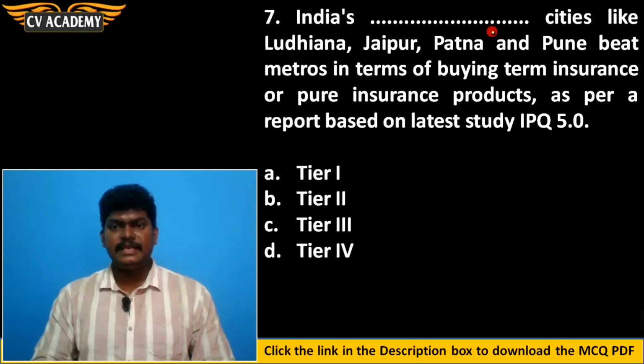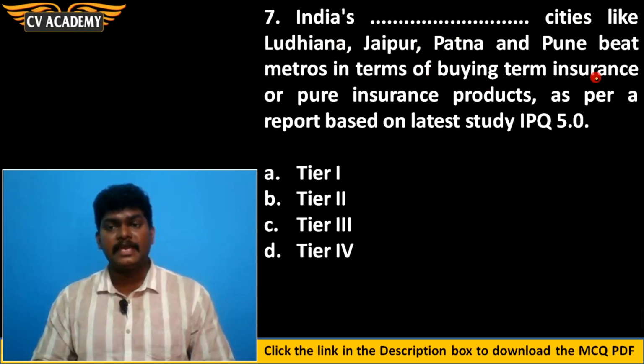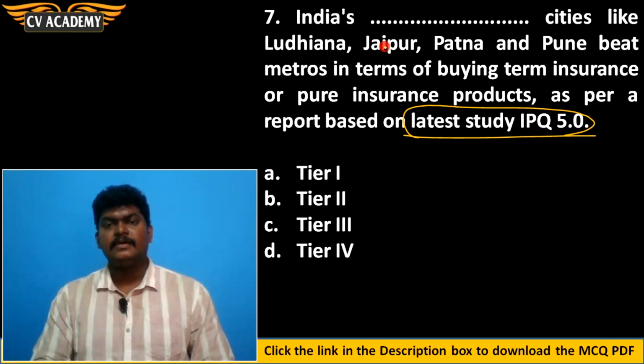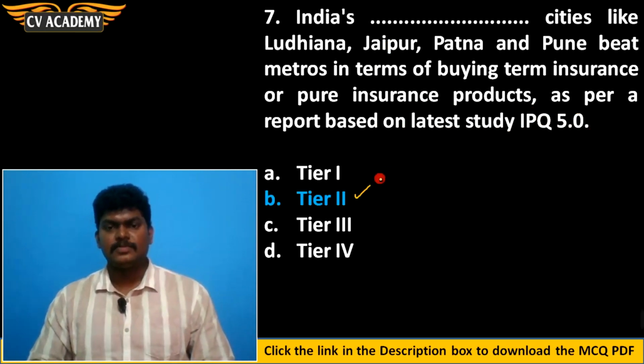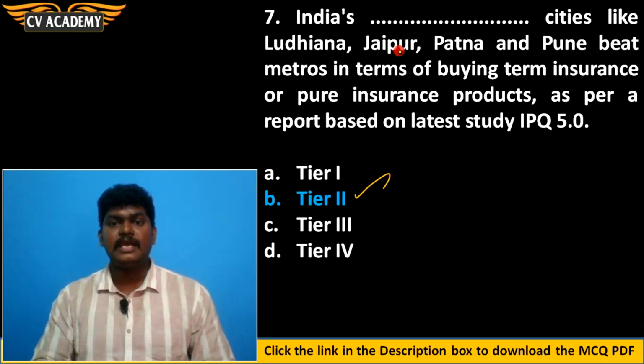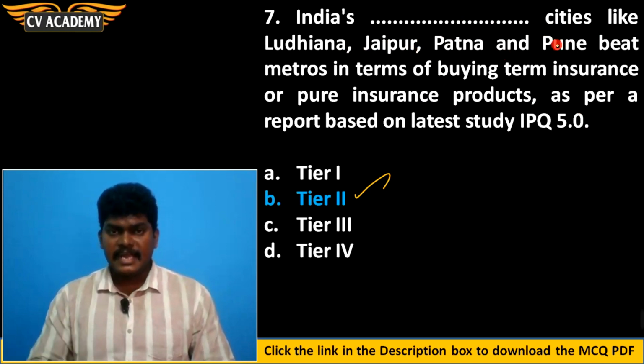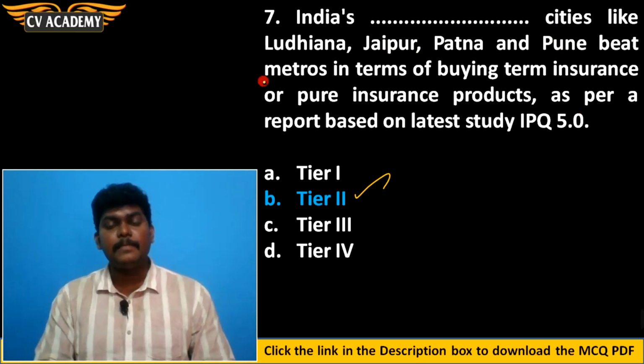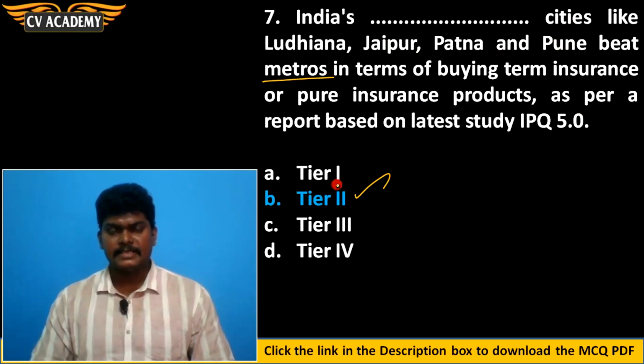Then seventh question. India's dash cities like Ludhiana, Jaipur, Patna and Pune beat metros in terms of buying term insurance or pure insurance products as per a report based on the latest study IPQ 5.0. Yes, as per the report based on the survey conducted by IPQ 5.0, what they have told is that Tier 2 cities, yes, option B is the correct answer. In Tier 2 cities like Ludhiana, Jaipur, Patna and Pune, more and more people are buying insurance products when compared to people in the metro cities. So option B is the correct answer.